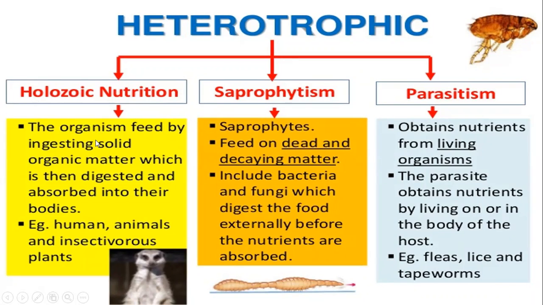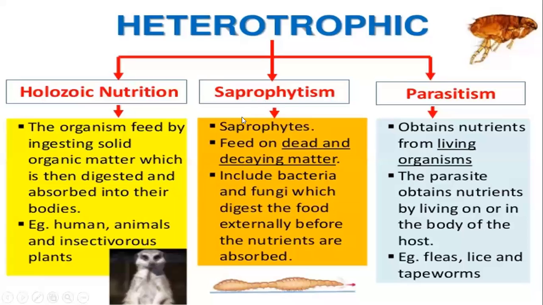We, as human beings, take the solid form of bread or rice or chapati or whatever. This organic matter goes inside your body, and it has to be digested and absorbed by your intestine. That mode of nutrition, by which you take big or solid food, ingest it and then digest it, is called holozoic nutrition, like human beings, insectivorous plants and animals.